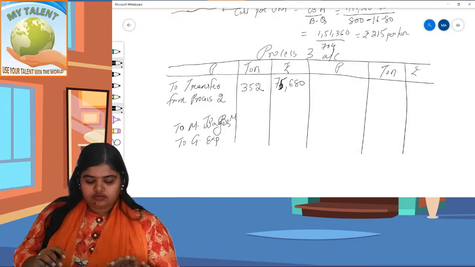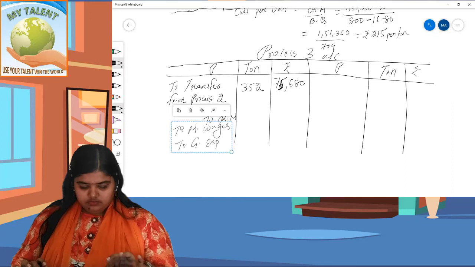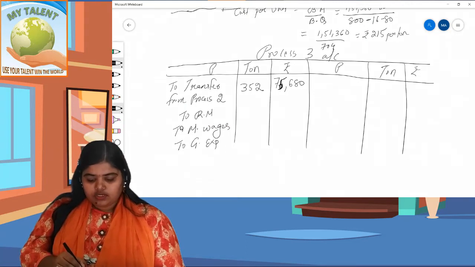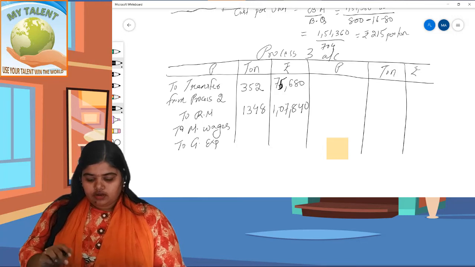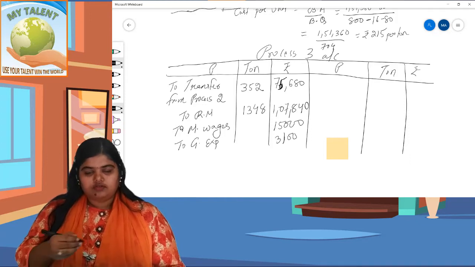Raw material, it is 1,348 tons, 1,07,840 given in the question. Now manufacturing wages is 15,000 and general expenses 3,100. Okay, debit side is over.